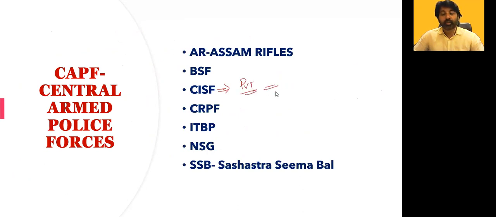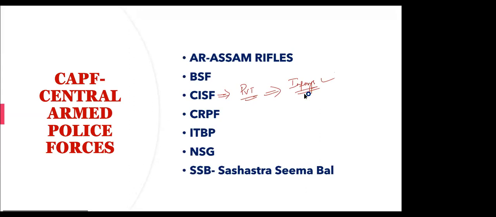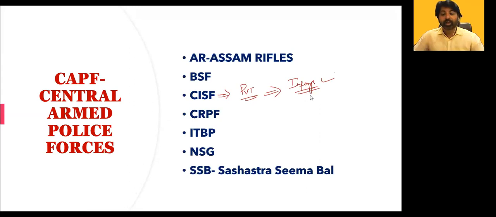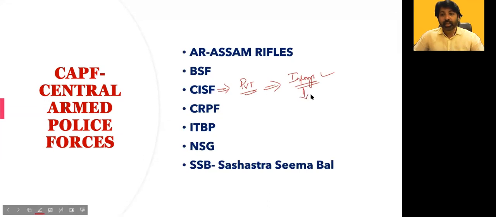I hope you are aware of it. Once upon a time, Infosys was in the news for a wrong reason. That means there was a security threat against the Infosys complex in Bangalore. They had a plan to carry out a bomb blast against Infosys. Then Infosys approached the government, and the government requested them to go for CISF.